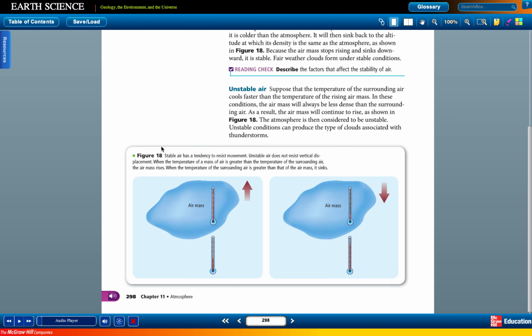Figure 18. Stable air has a tendency to resist movement. Unstable air does not resist vertical displacement. When the temperature of a mass of air is greater than the temperature of the surrounding air, the air mass will rise. When the temperature of the surrounding air is greater than that of the air mass, it sinks.